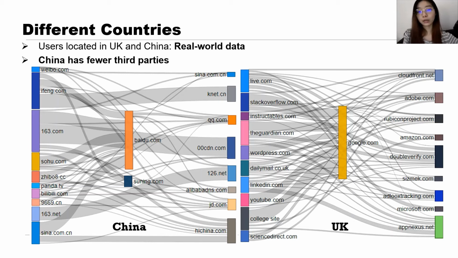According to the difference in the number of connections in the two graphs, we could see that the third parties in China know fewer user behaviors across different first-party websites than in the UK, because the number of first parties connected by the flows of each third-party provider in the China graph is fewer than in the UK.